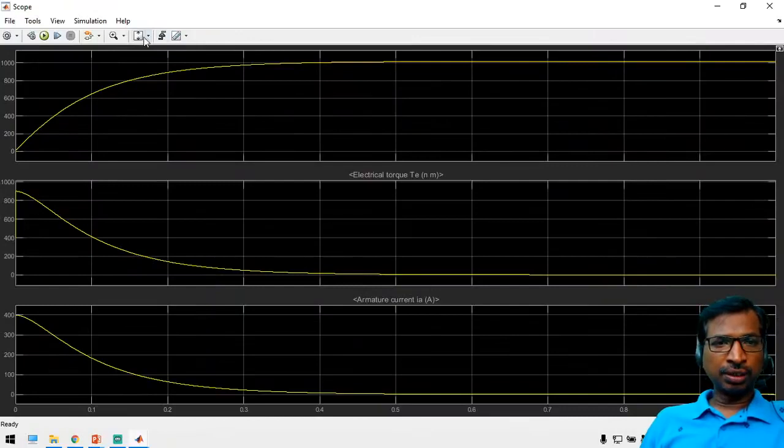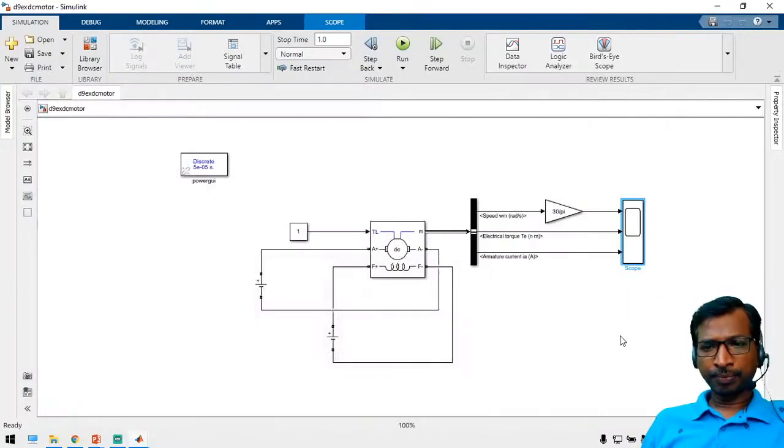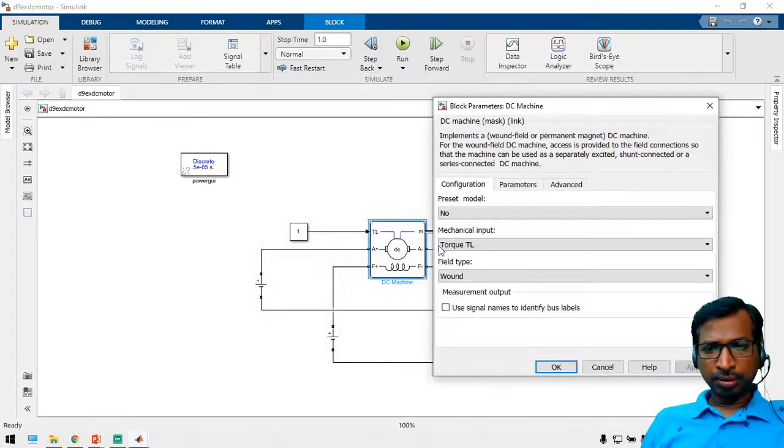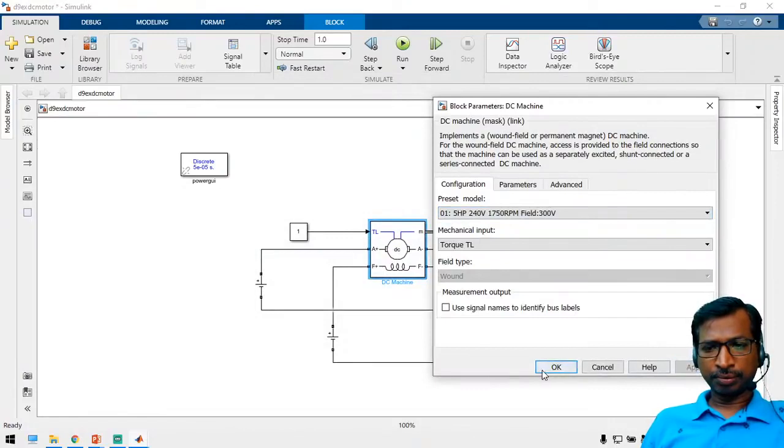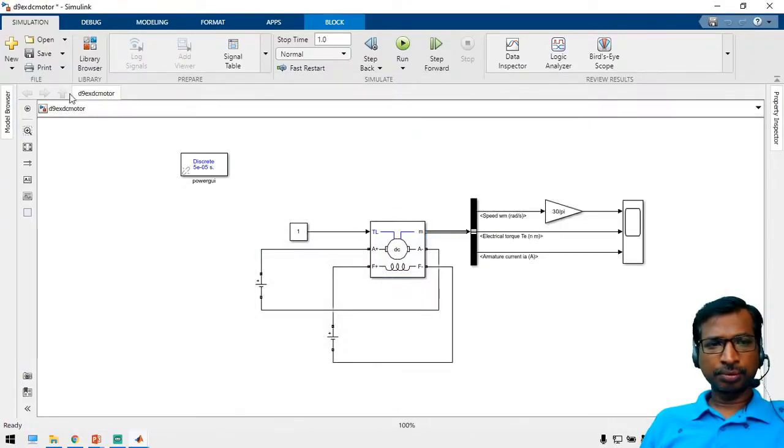Yeah, so now it's running. The speed is about 1000 rpm. Yeah, the load is applied. Okay, we have to choose this one. Choose the proper specification and then try to run the motor.